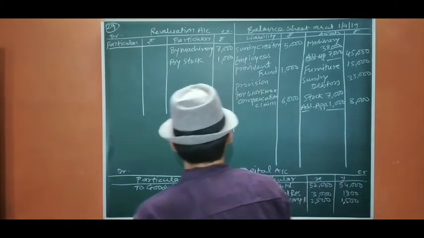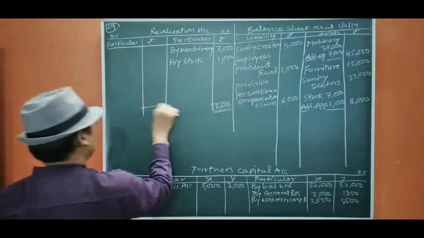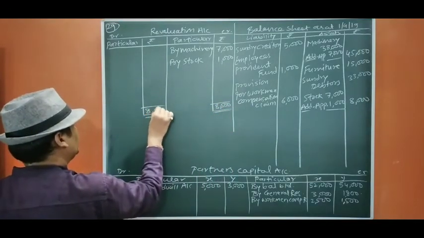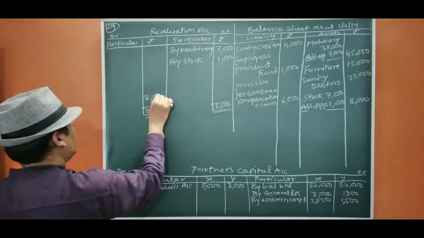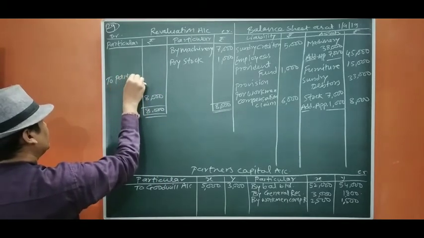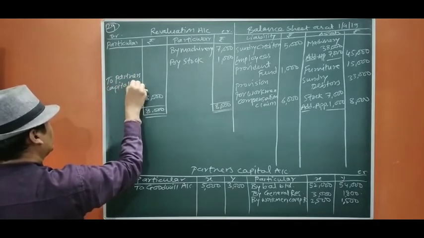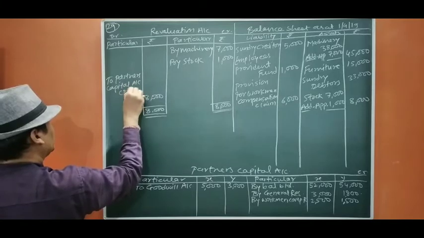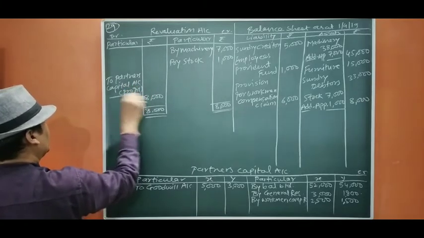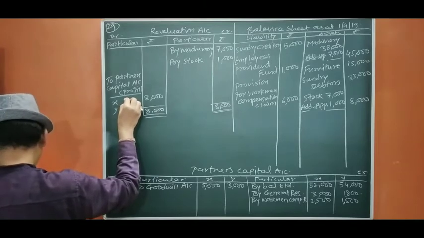Now we are going to close this one. First you have to close the revaluation account. 8,000 is the profit. We are going to distribute it in partners' capital. This is profit. X, Y ratio is 5:3.